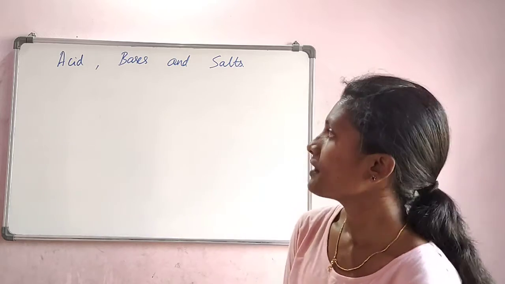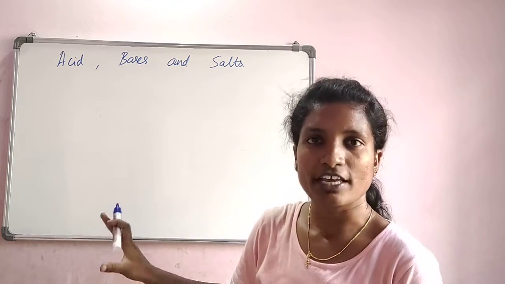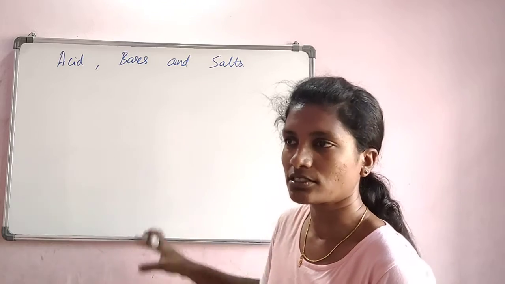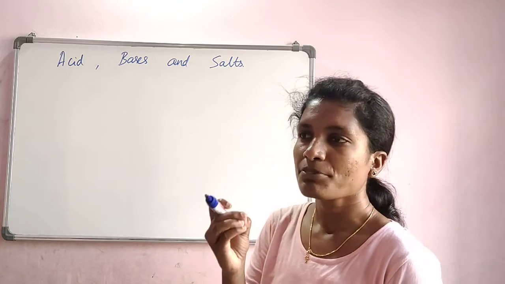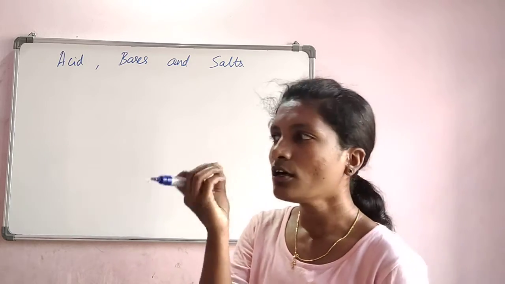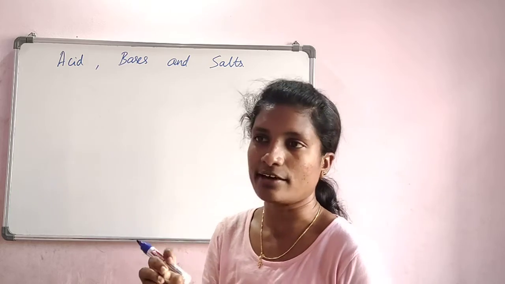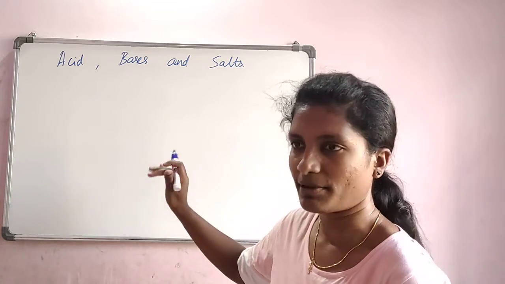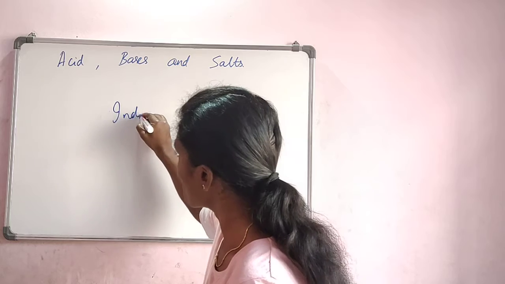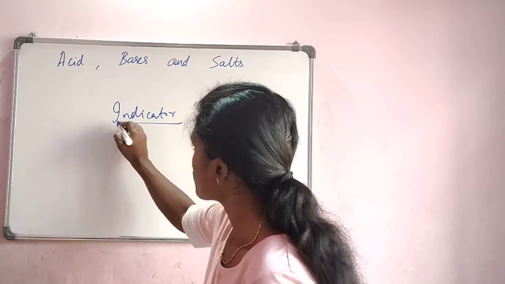So here also, by looking at compounds, we cannot say this is an acid or a base. So we conduct certain experiments, or we have a kind of indicator which shows us which is an acid and which is a base. So we need to first understand what an indicator is.